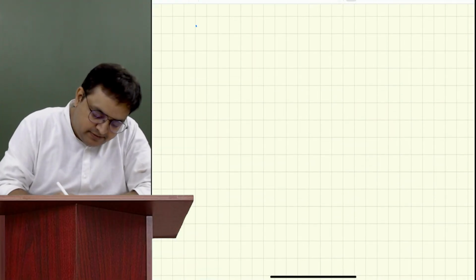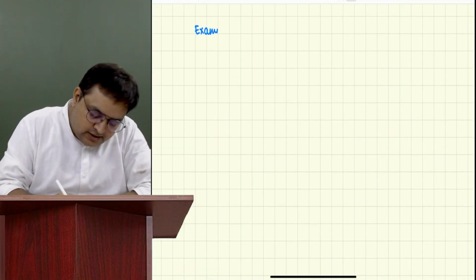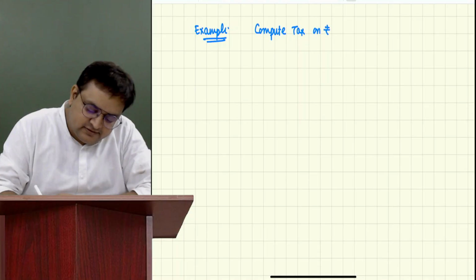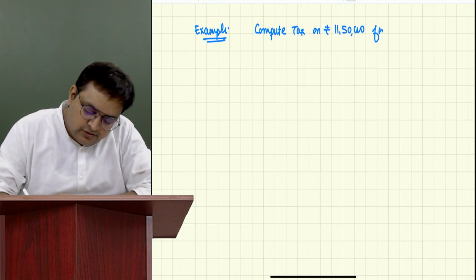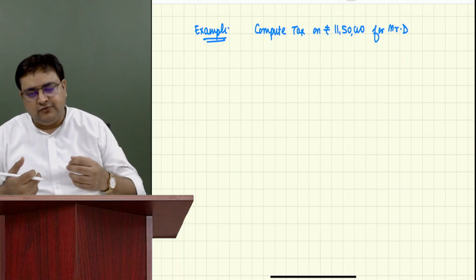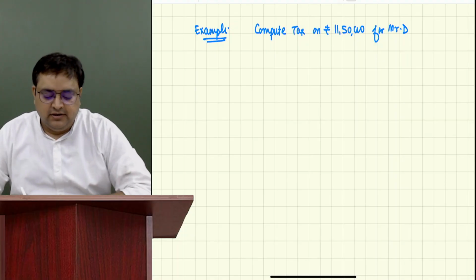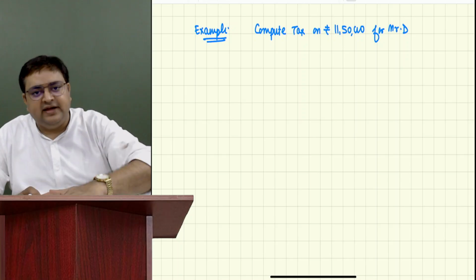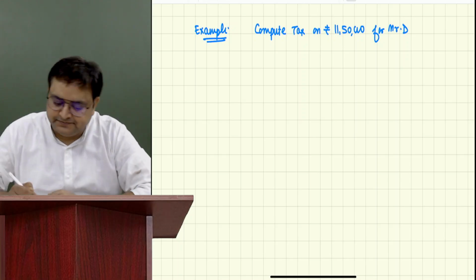Now, example would be, and others, everybody write this. Compute tax on rupees 11,50,000 for Mr. D. Nothing is mentioned, so we assume that he is a resident. First of all, forget about rebate. First of all, calculate the taxes. Calculate the taxes first.